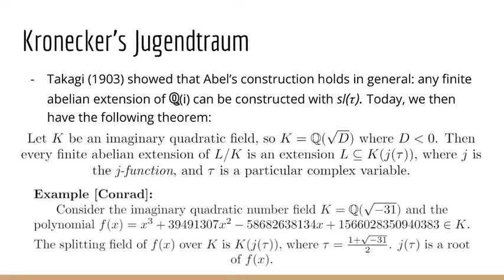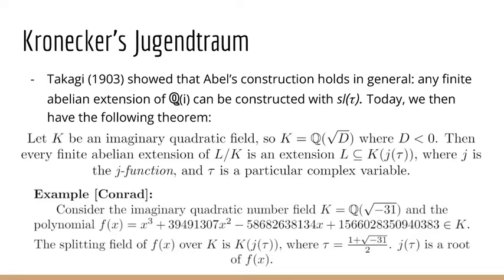And so the example shown on the bottom of this slide is an actual field extension that was built off of an imaginary quadratic field. Because we don't really have insight into what the j-function is, this example might not necessarily be the most illustrative, but the key takeaway is that the outputs of j are roots of polynomials in imaginary quadratic number fields.